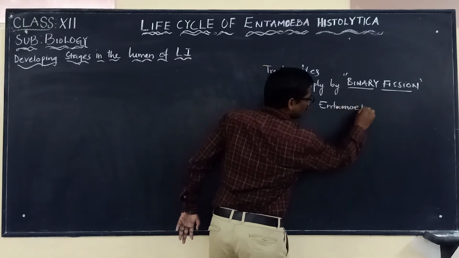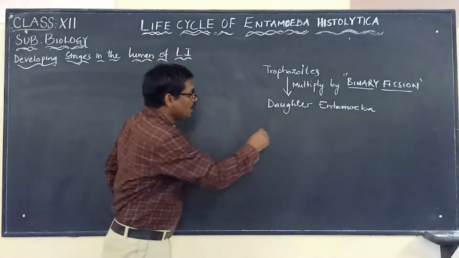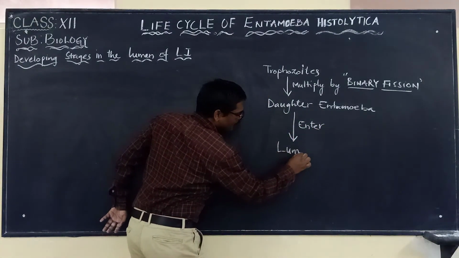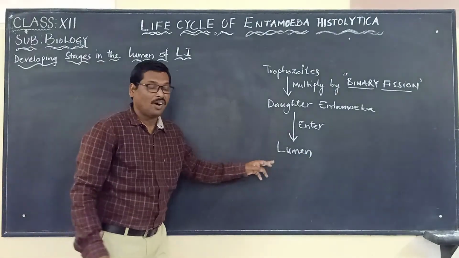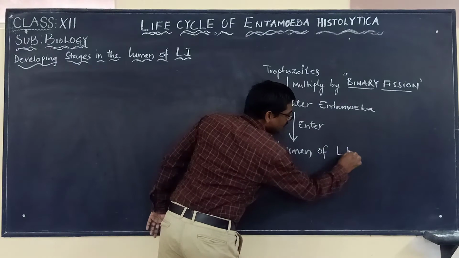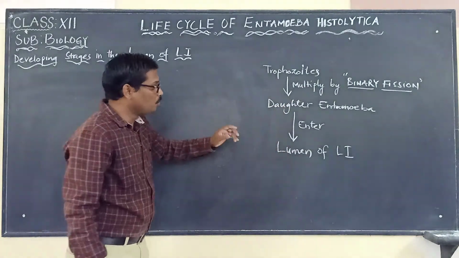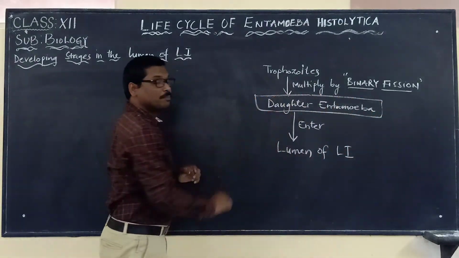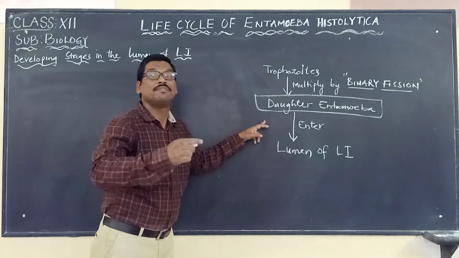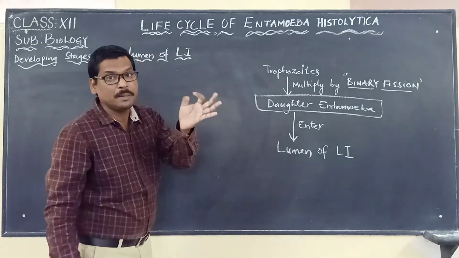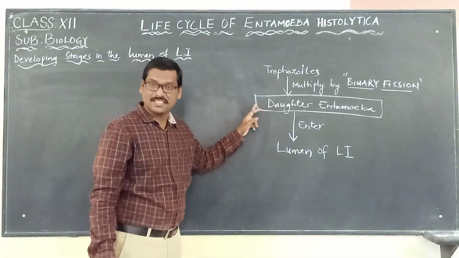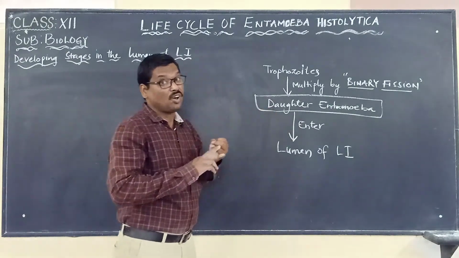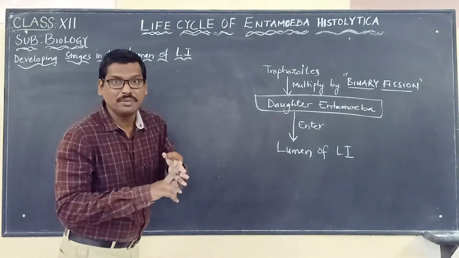Now these daughter Entamoeba will enter into the lumen of the large intestine. What is present in the lumen of the large intestine? The daughter Entamoeba are present. These daughter Entamoeba, we say, are now in the precystic stage. The precystic stage is nothing but the daughter Entamoeba. They are non-pathogenic, non-feeding, non-motile, we say.